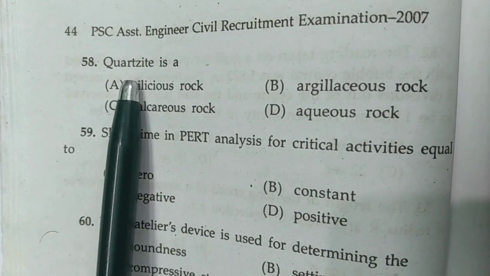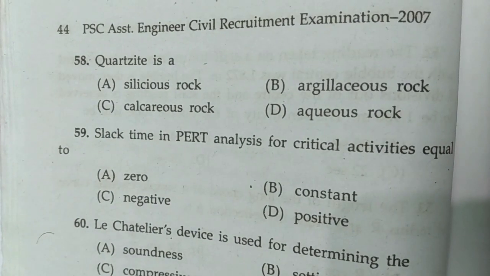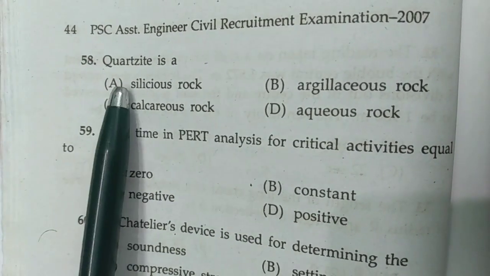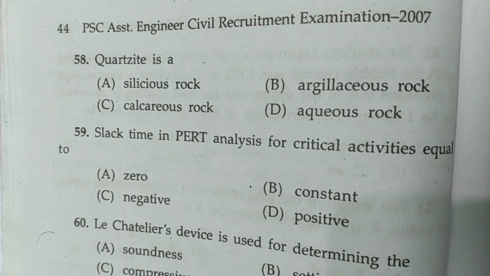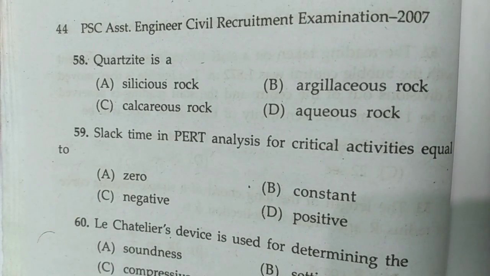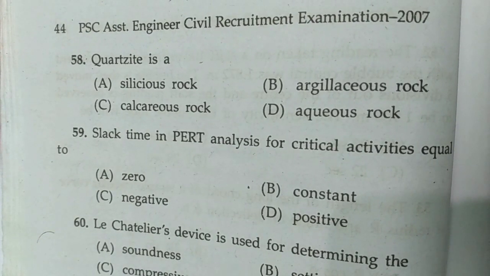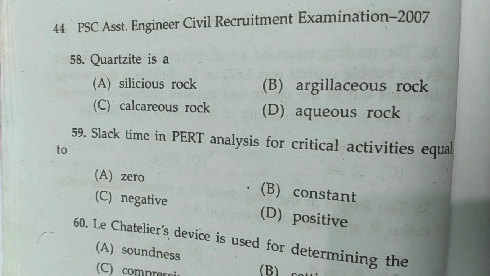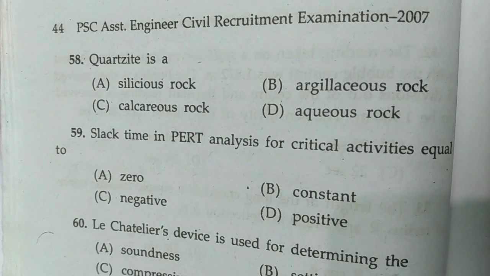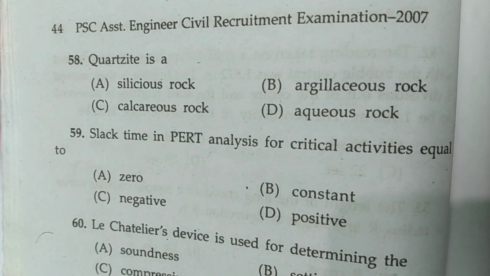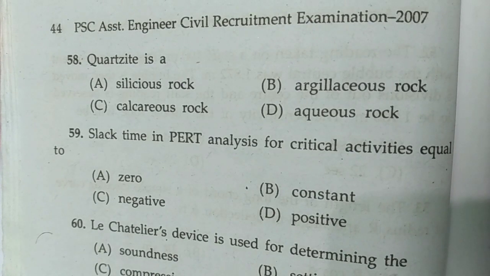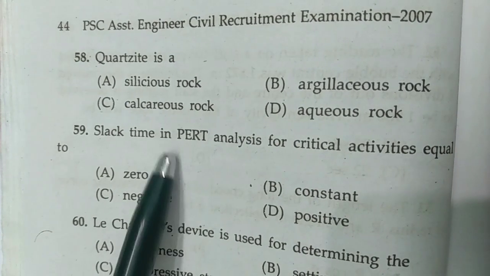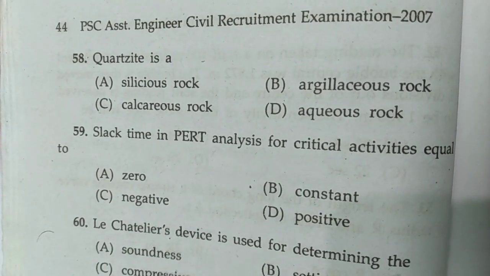Now question number 58. Quartzite is a, and these are the options. Now we know that quartzite is a siliceous rock. Siliceous rocks have silica, that means SiO2, greater than 50% as a predominant component. Some sedimentary and metamorphic rocks like quartzite may be made up almost entirely, 98 to 100%, of silica naturally. They are considered among the strongest building stones. So option A is correct.